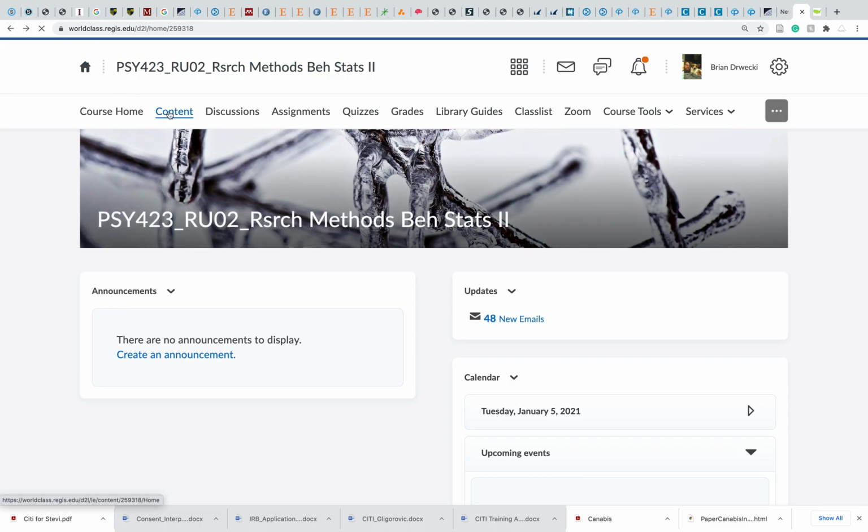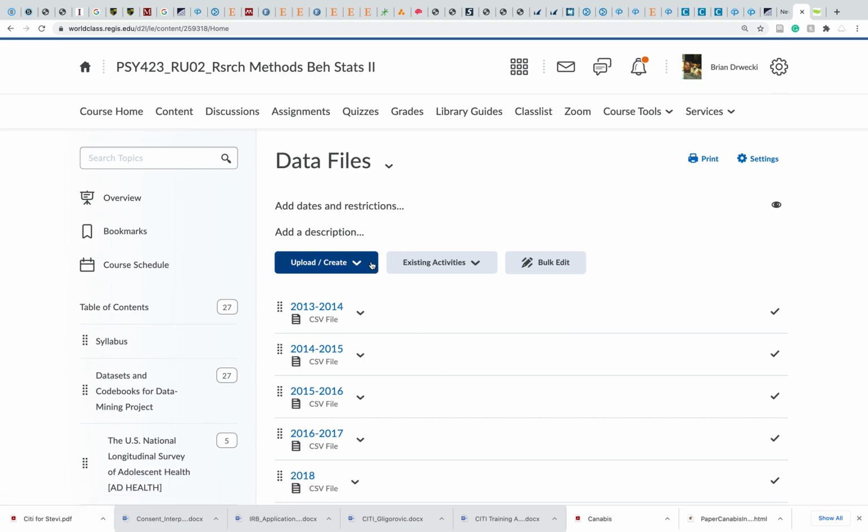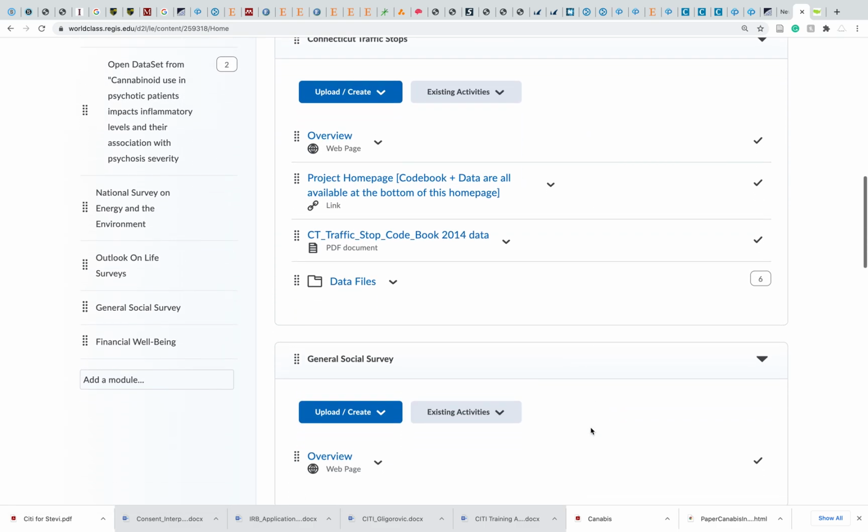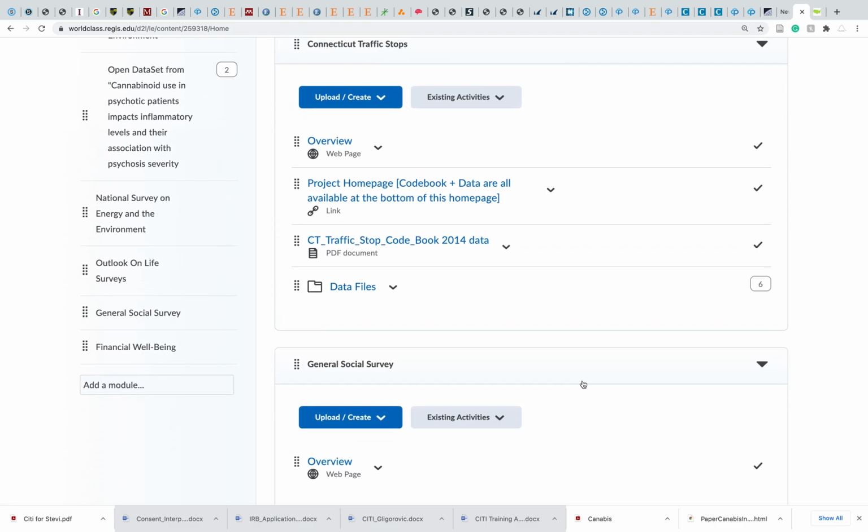And it shot me somewhere I didn't expect to go. Okay. So I'm going to go back to my codebook section. Sorry for that. Anyways, it has all the data files in there. You can get a codebook for 2014 if you want help with that. But essentially, in the data files, you have codebooks for each data file. So it's not the end of the world.